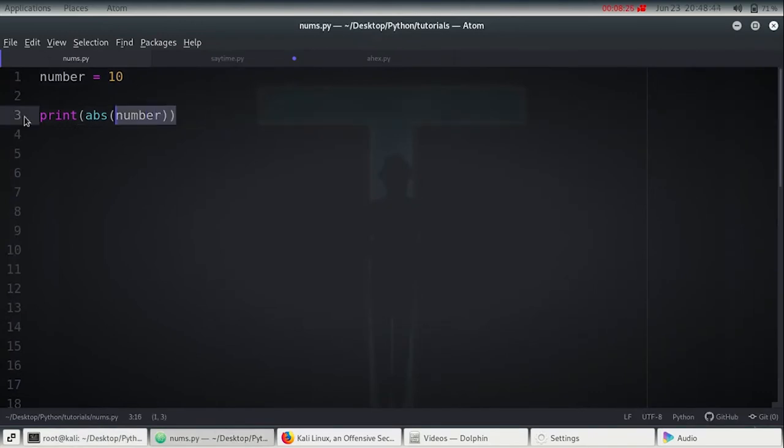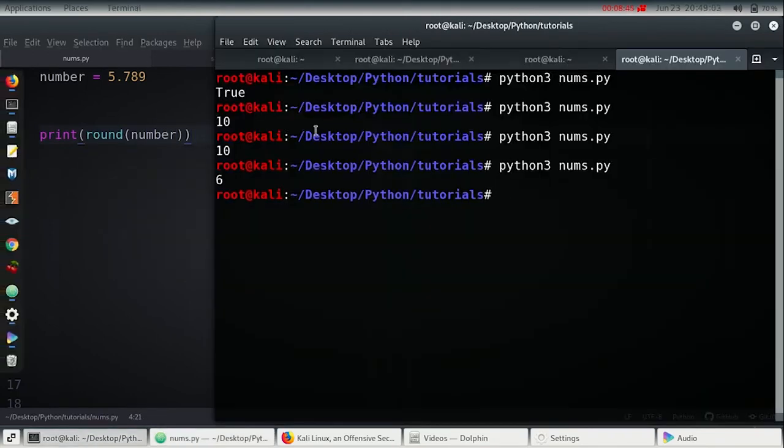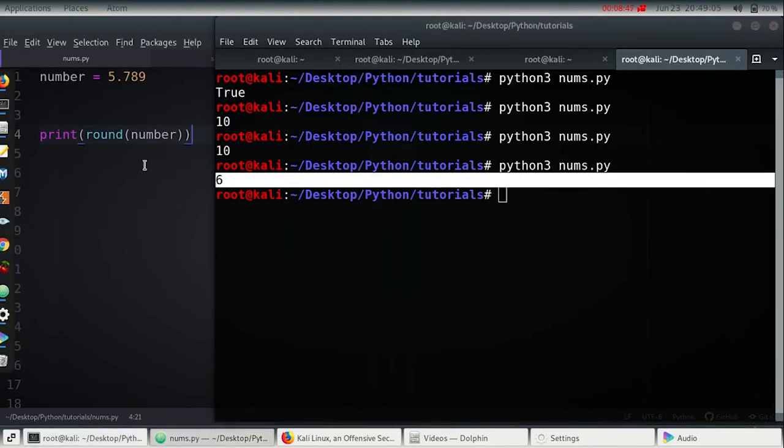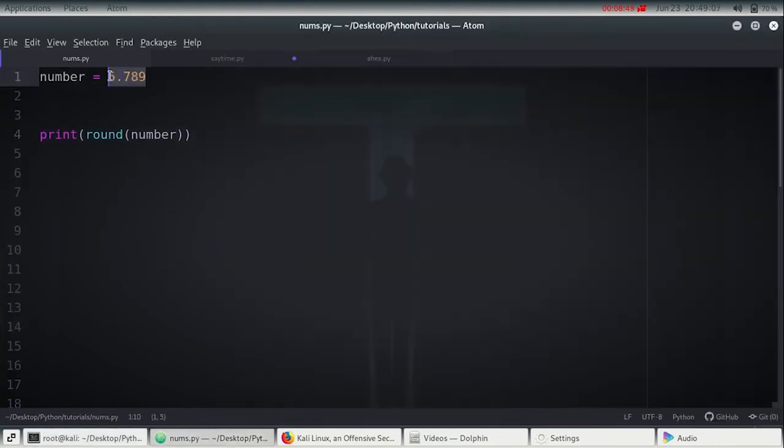And another good function to take care of is round. If we have a floating value 5.789, and if we print round of number, we get the answer as 6. So round just rounds the number to its nearest value, which is 6 in this case.